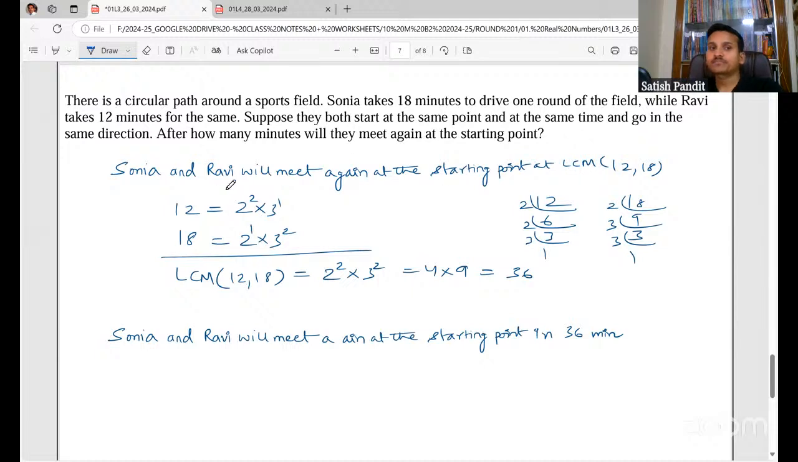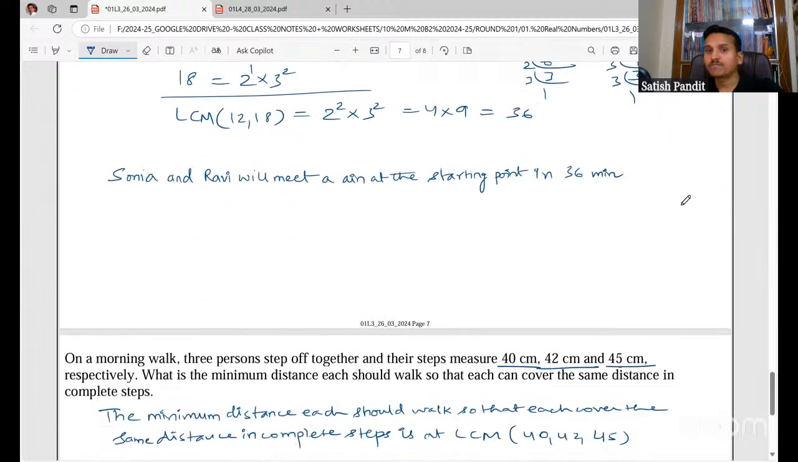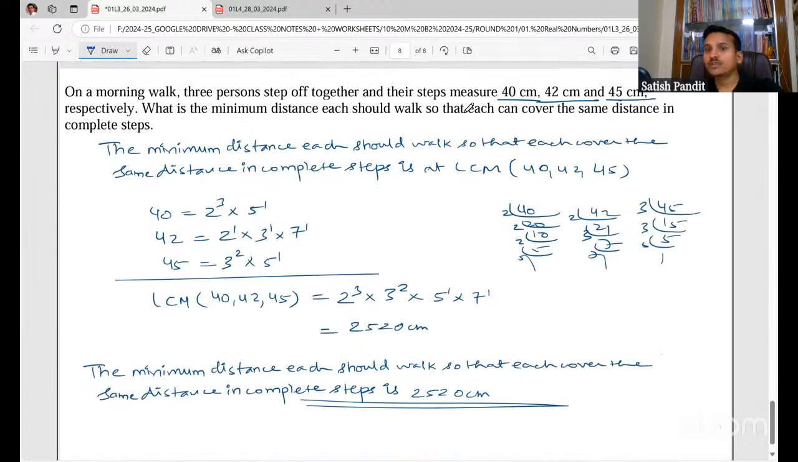Okay, so there's a circular path around a sports field. Sonia takes 18 minutes to drive one round of the field, while Ravi takes 12 minutes for the same. Suppose they both start at the same point at the same time and go in the same direction. After how many minutes will they meet again at the starting point? They will meet after 36 minutes. Okay. This question we have done, right, on a morning walk. The values may change, but the procedure remains the same.